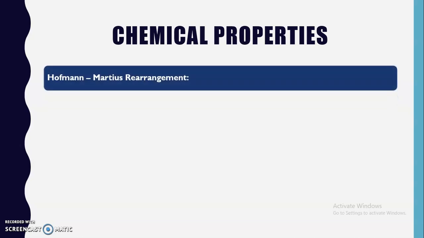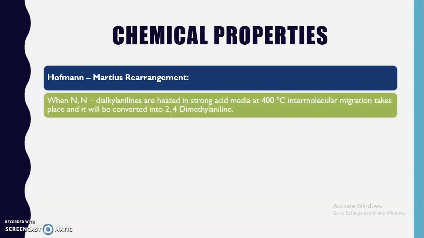The second chemical property that we are going to discuss today is the Hofmann-Martius rearrangement. This is one of the important chemical properties shown by aromatic amines. As we know, rearrangement involves the migration of groups within the molecule from one atom to another atom.